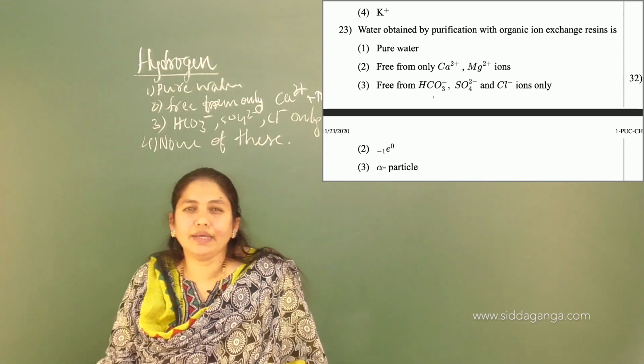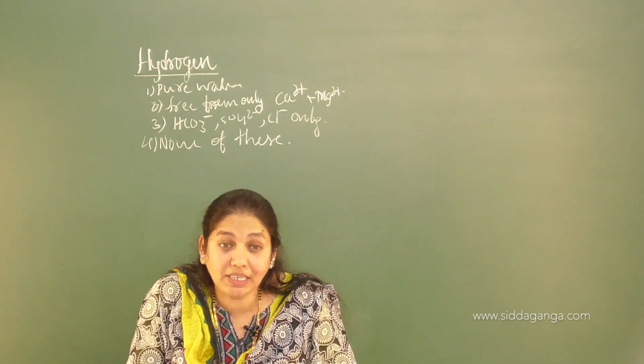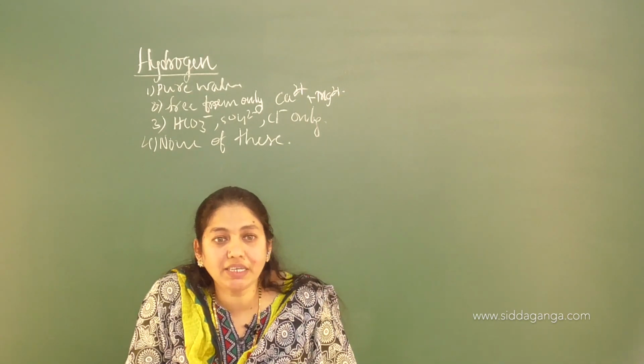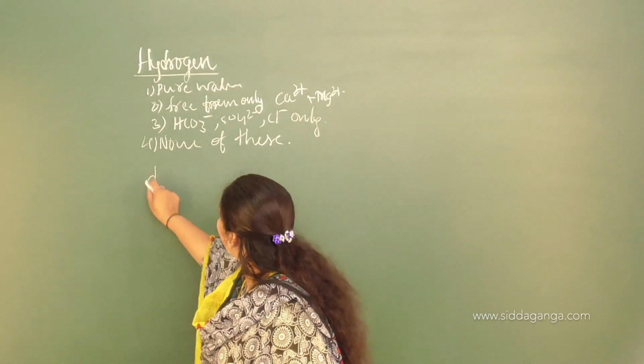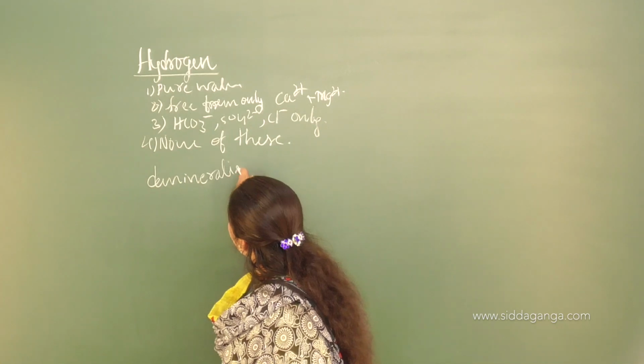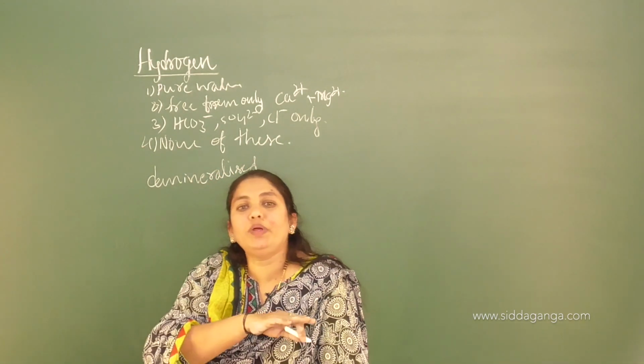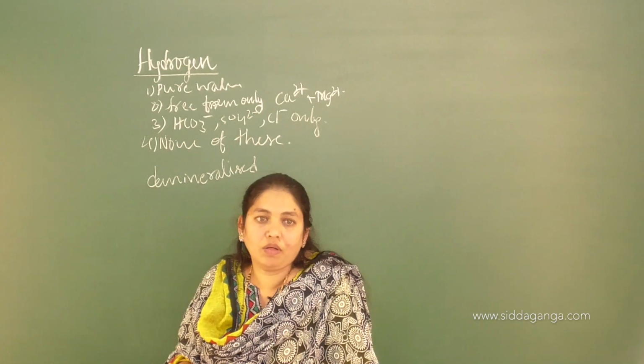Yes, it is obtained by organic ion exchange resin. Recall this: exchange resin means what you are going to get? You are going to get demineralized water. That means there will be no minerals at all.